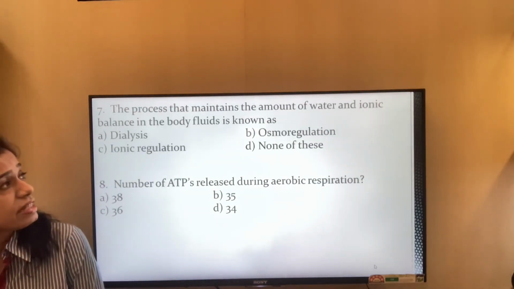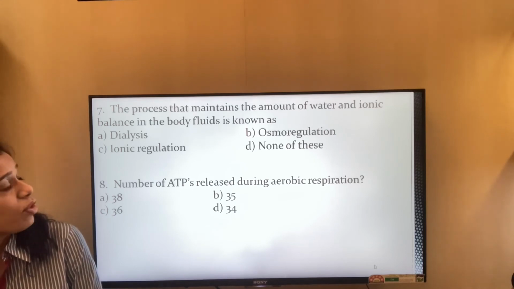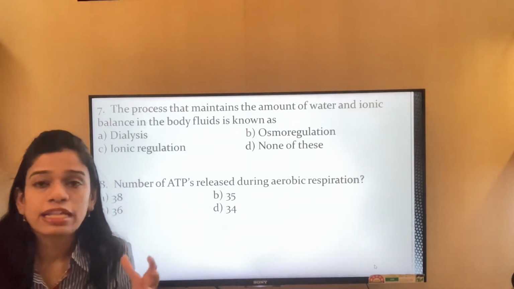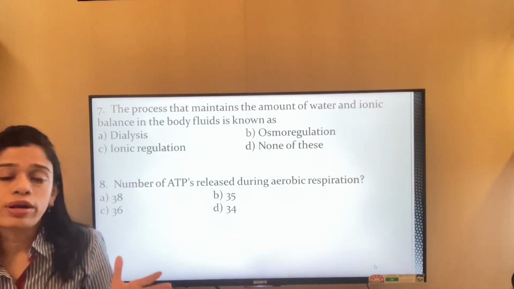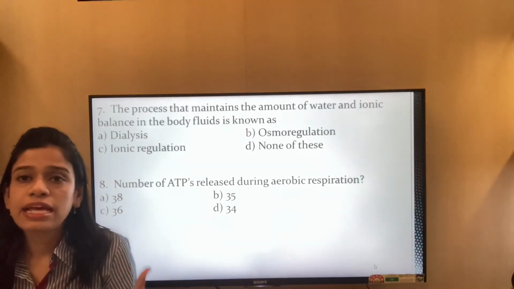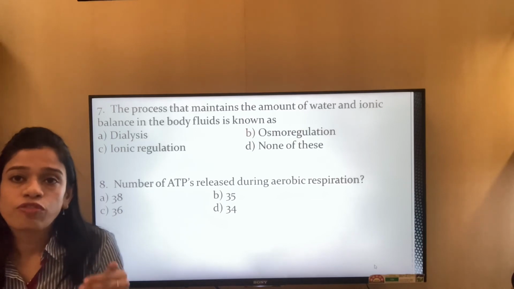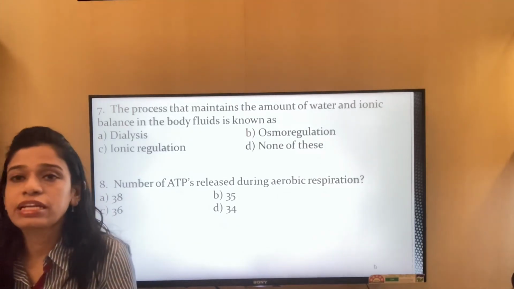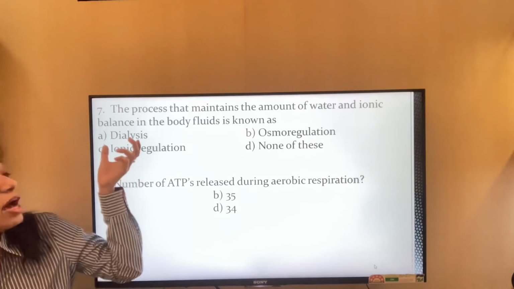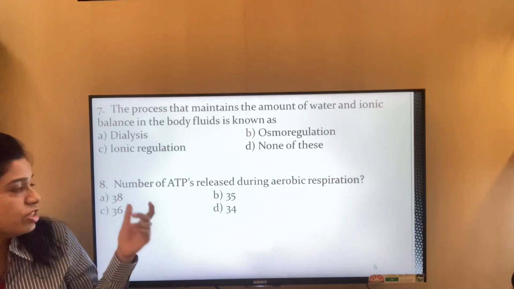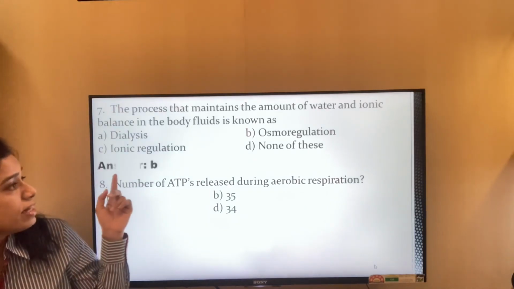The process that maintains the amount of water and ionic balance in the body fluid is known as osmoregulation. That is osmosis, which maintains the water and the ion content of the body. Whereas dialysis is the process by which the waste from the body is given out through an artificial process. When the kidney doesn't function properly, this is the method that is used for giving out the excretory material. So the answer is answer B.